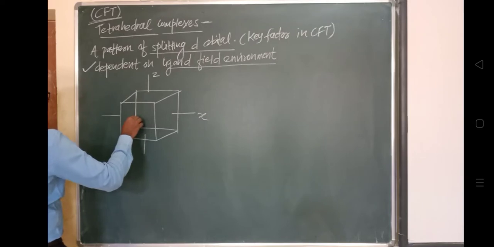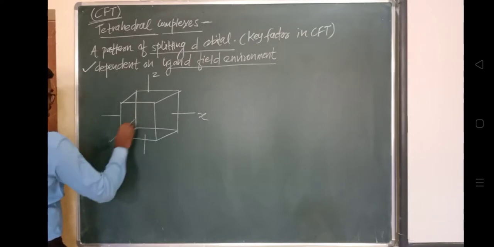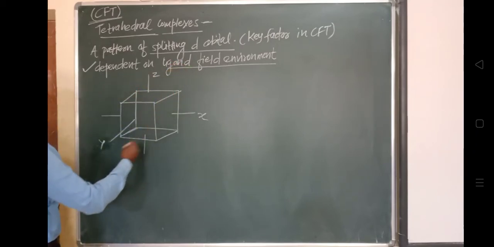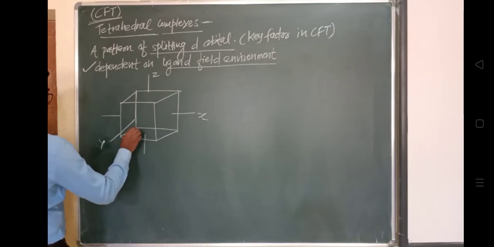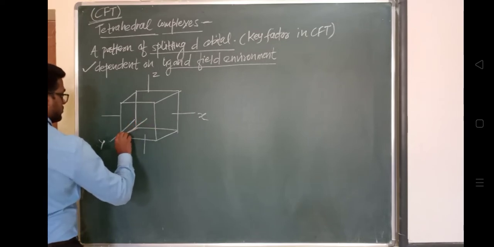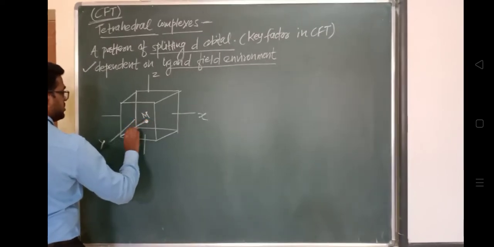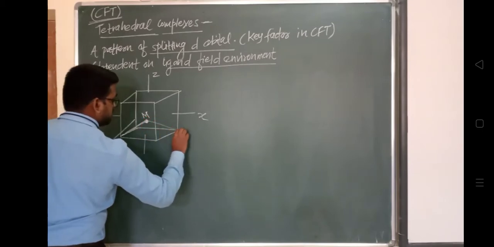In this way these are the axes, and this is suppose a central metal ion, and it will be bonded like this.